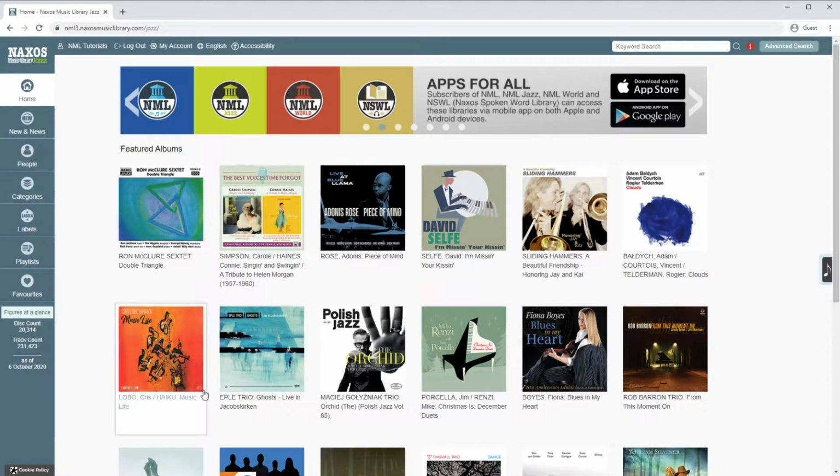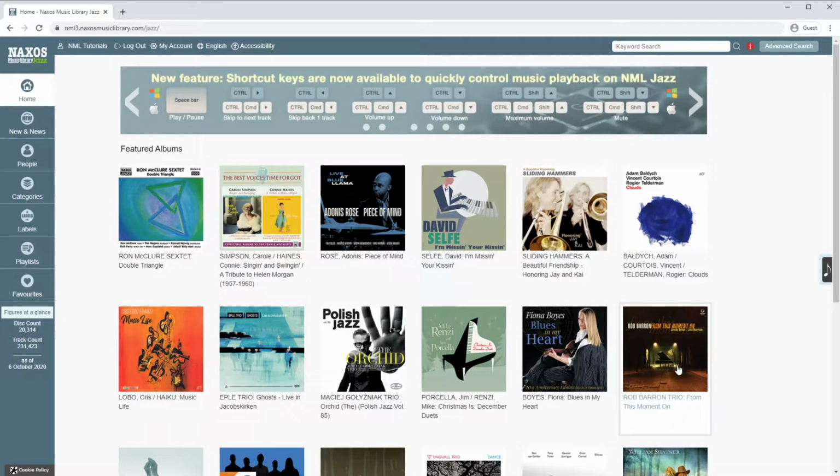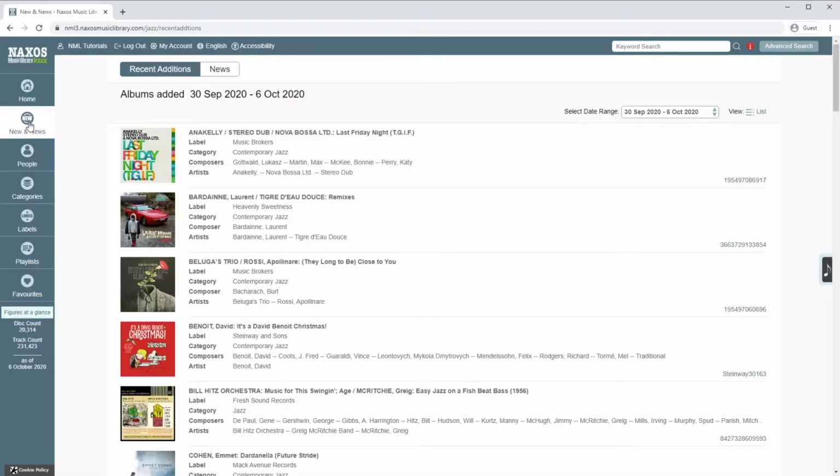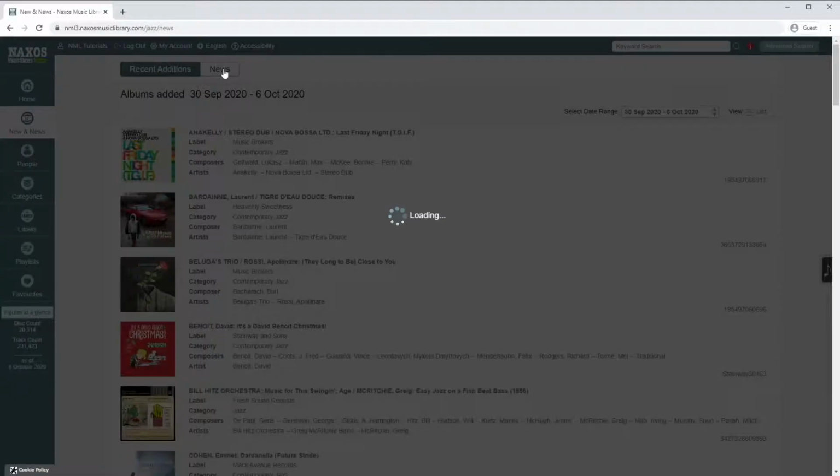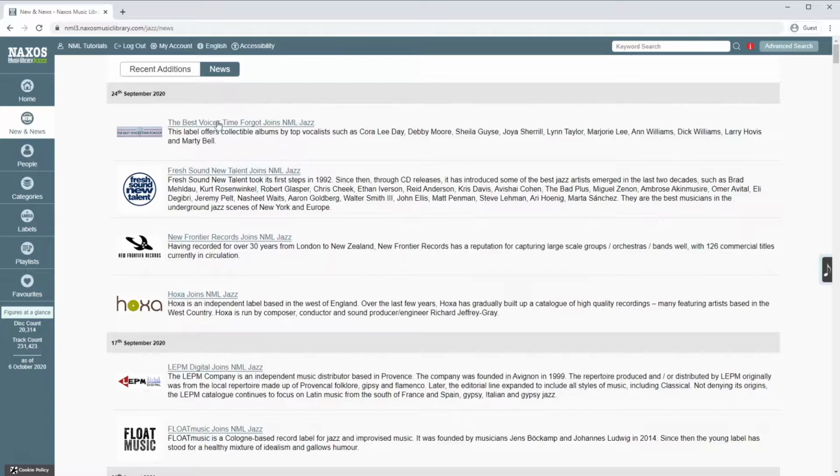The main content of this page is a presentation of featured albums that have been recently added to NML Jazz. On the left, you'll find the main navigation for the whole website. New and News, showing albums recently added to NML Jazz and news about new labels joining the catalogue.